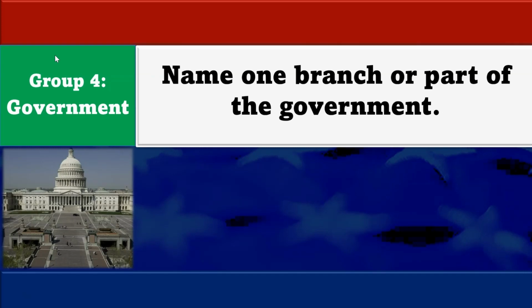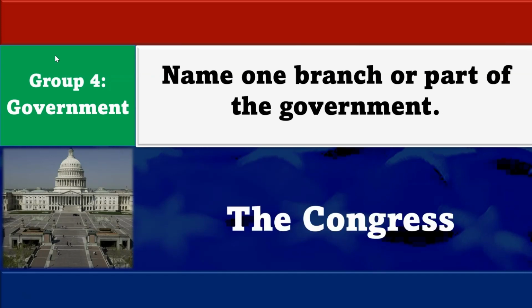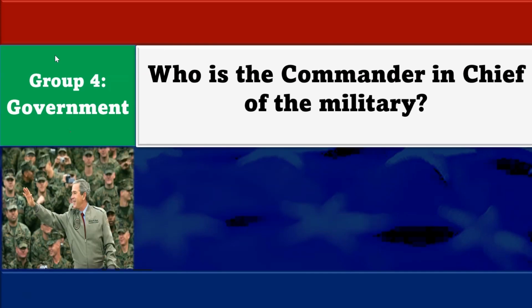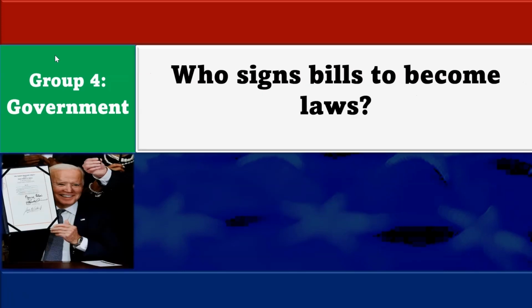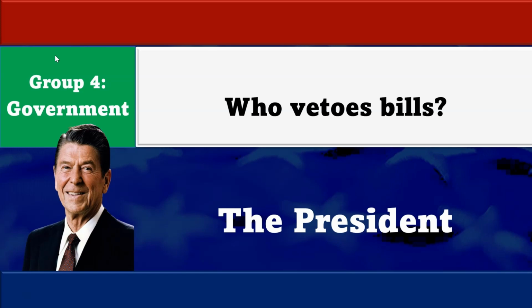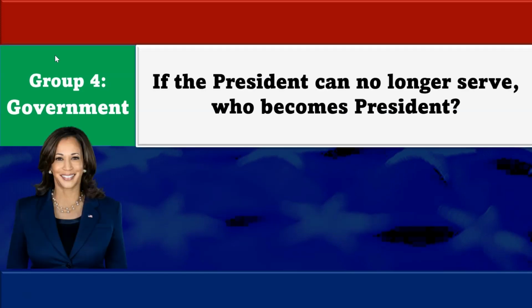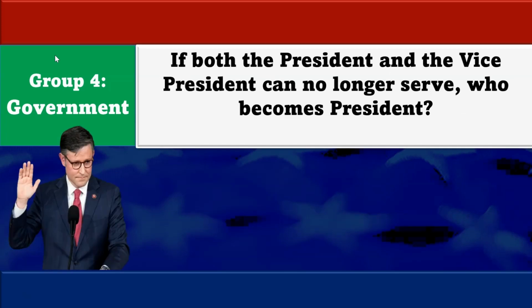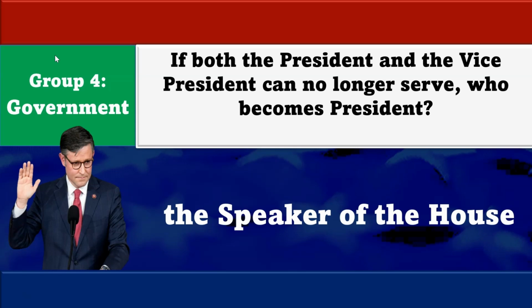Name one branch or part of the government. The Congress. Who is in charge of the executive branch? The President. Who is the Commander-in-Chief of the military? The President. Who signs bills to become laws? The President. Who vetoes bills? The President. If the President can no longer serve, who becomes President? The Vice President. If the President and the Vice President can no longer serve, who becomes President? The Speaker of the House.